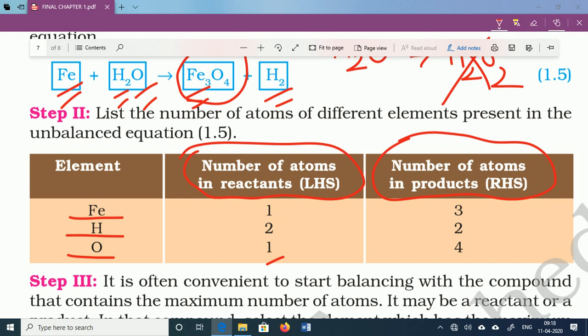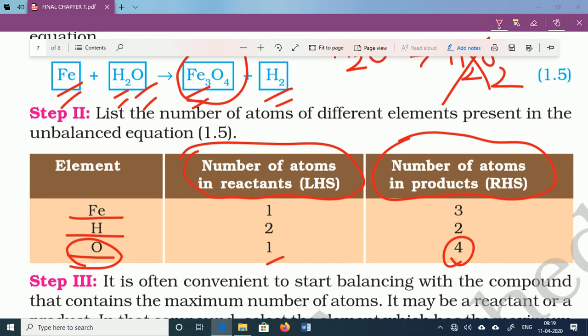Now for balancing, which element should be the first priority? It is a trial and error based process, but in our CBSE syllabus a rule is given: we should start the balancing with the atom having the maximum number in LHS or RHS. Here oxygen has the maximum number, that is 4. So we should start the balancing with oxygen.